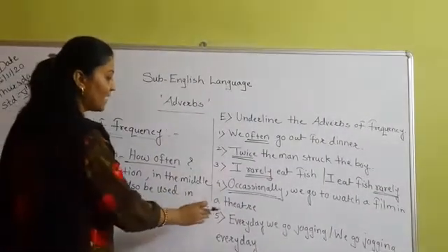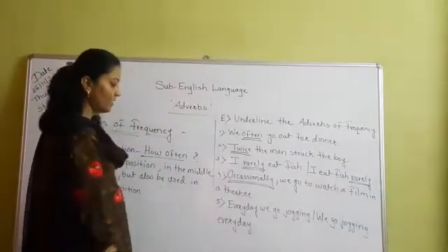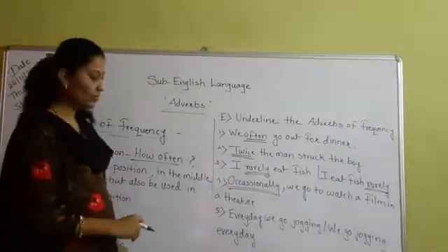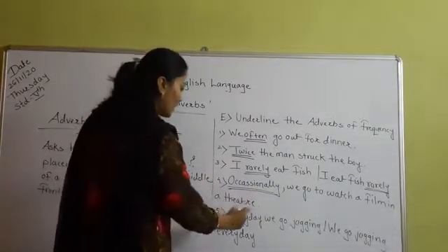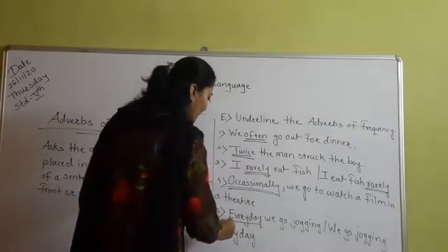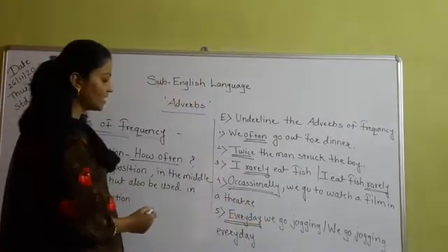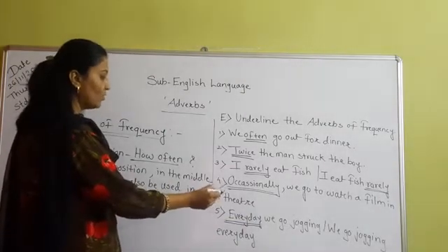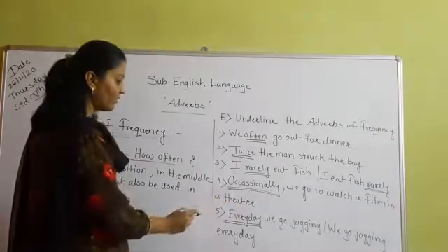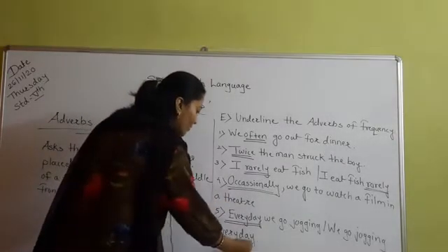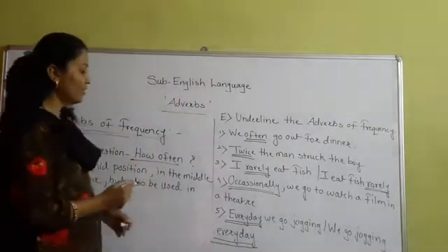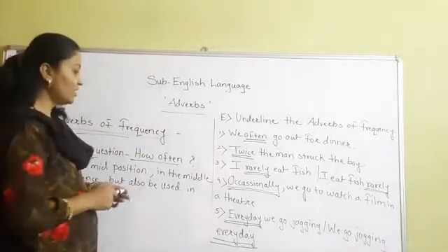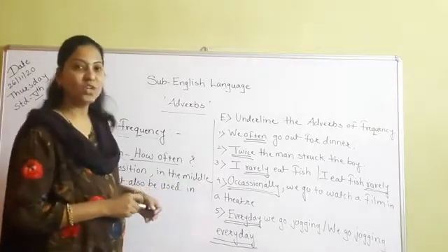Now fifth sentence, every day we go jogging. We can say like this, or we go jogging every day. So the word every day is used as adverb of frequency, and you have to underline that word. We go jogging, or we go jogging every day. So here also you have to underline the word every day, because this word tells us the adverb of frequency. Okay. These words are used as adverb of frequency.